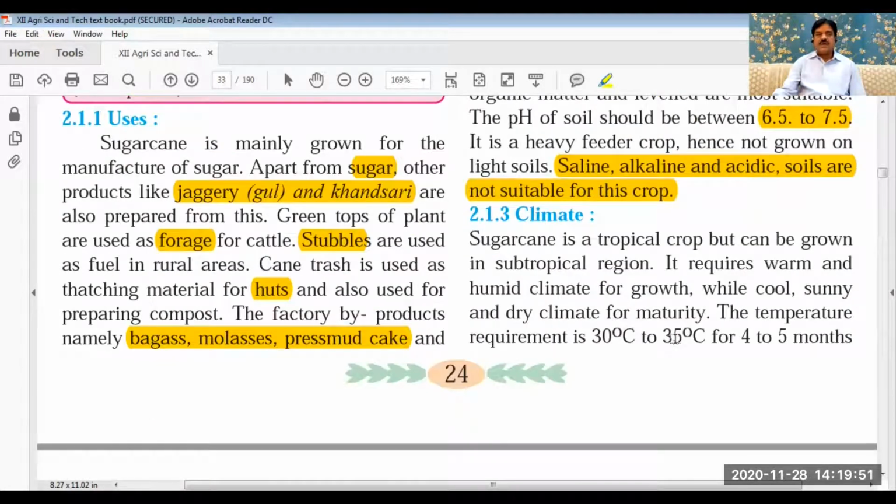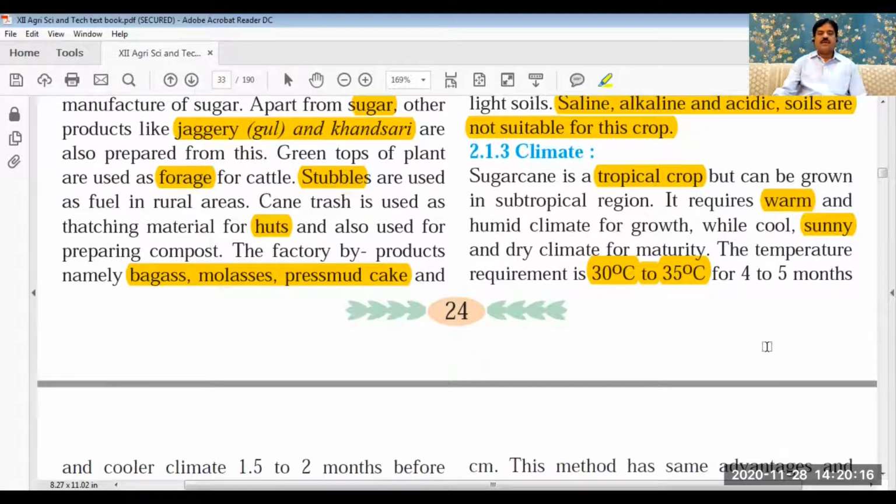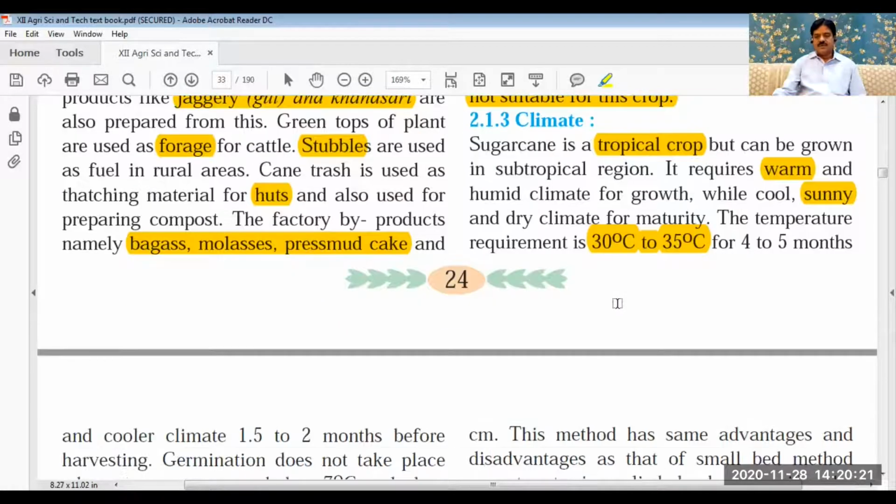Now come to climatic factors which are required for cultivation of sugarcane. Now this sugarcane is a tropical crop. Primarily it is a tropical crop, and the temperature should be 30 to 35 degree centigrade. It requires a sunny, warm climate, but in a very cool climate, sugarcane cannot be grown. So the temperature should be 30 to 35 degrees centigrade for at least 4 to 5 months.